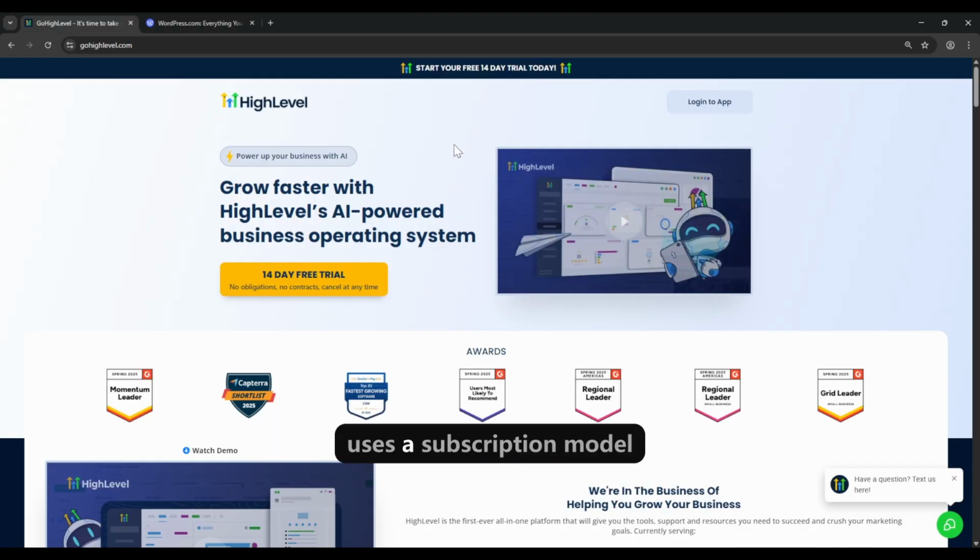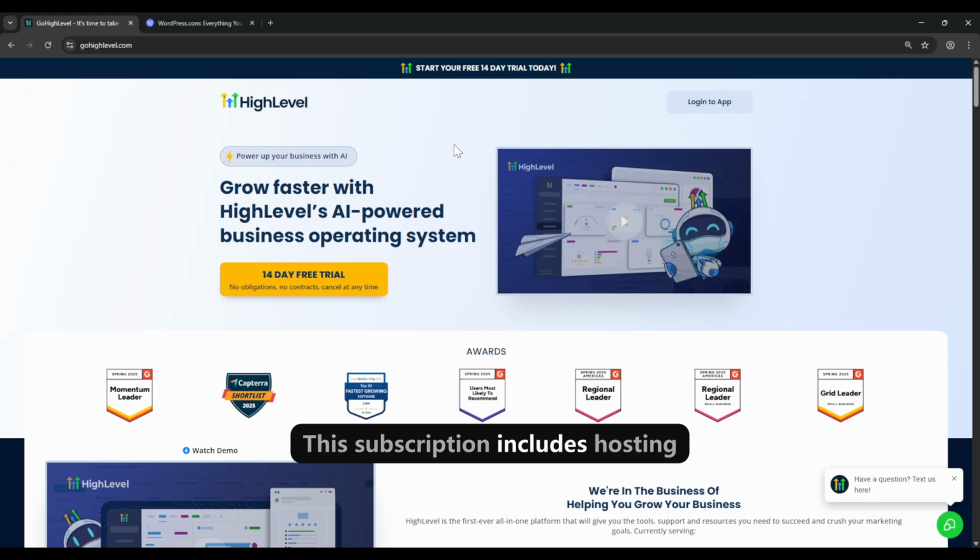Now, GoHighLevel uses a subscription model with clear pricing tiers. The most common plans are the starter plan at $97 per month and the unlimited plan at $297 per month. There's also a third option as well, which is the SaaS Pro plan, which is available for $497 per month, which allows agencies to resell the software as their own. The starter plan is designed for a single business, providing a full suite of tools for one account. The unlimited plan is built for agencies, offering unlimited sub-accounts to manage multiple clients, while the upfront cost is higher.